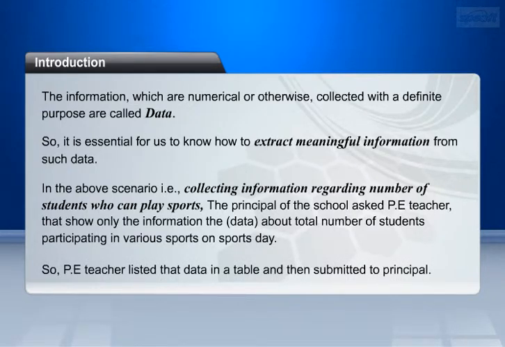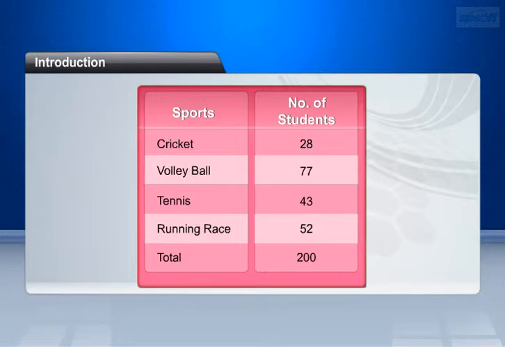Let's look at the table initially listed by the PE teacher. Then the PE teacher prepared the table, which shows the total number of students who will participate in various sports on the sports day, that is, 200 students, and submitted this to the principal. This extraction of meaningful information from data is studied under a branch of mathematics called statistics.